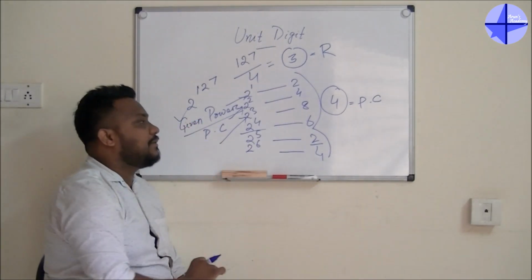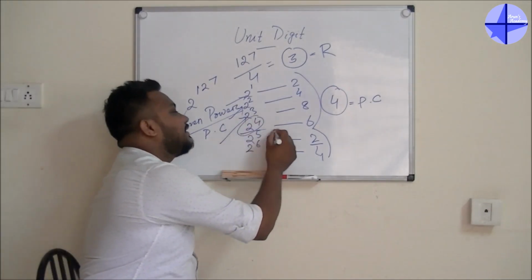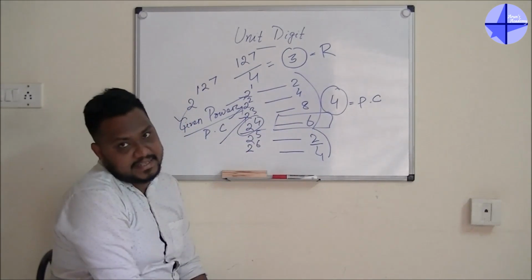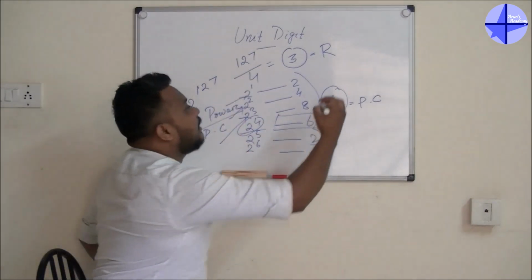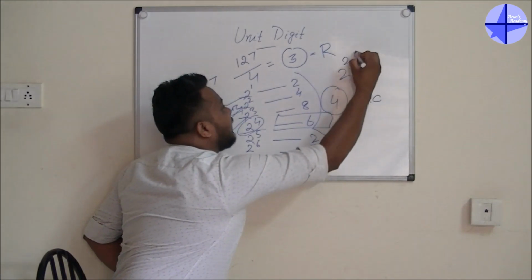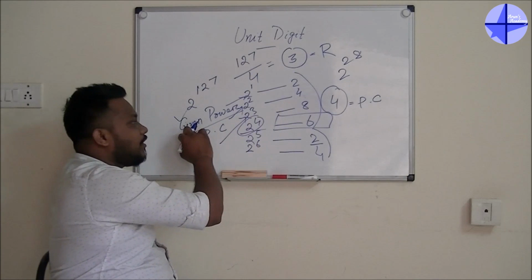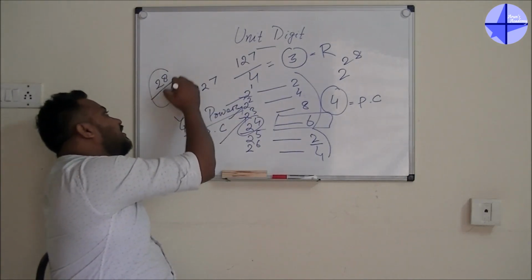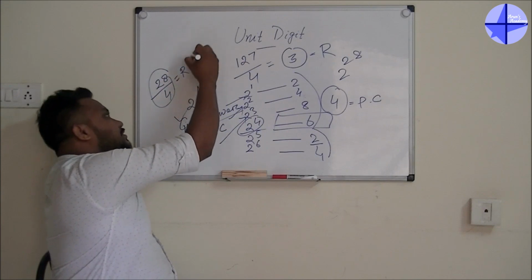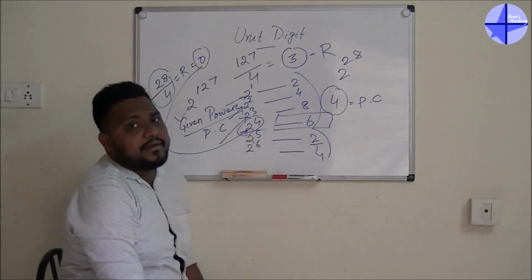As of now, please remember, whenever you get 0 as the remainder, you have to take the last digit of your power cycle. Okay, how to do it? Look here. If I take another number, it's 2 to the power 28. According to this formula, given power 28 divided by 4, I will get the remainder as 0, yes or no? So whenever I am getting the remainder as 0, I have to take 2 to the power 4.